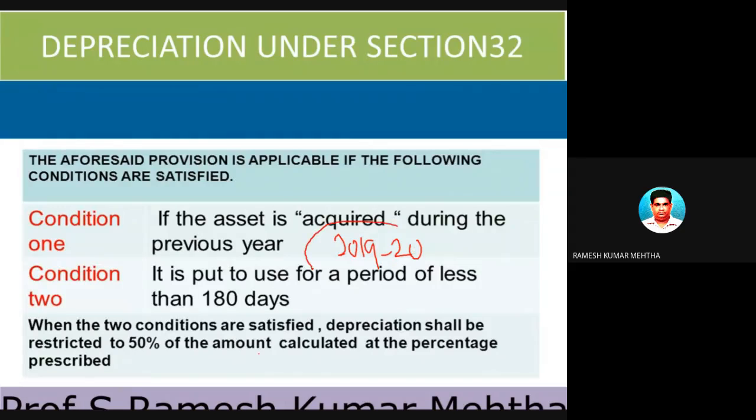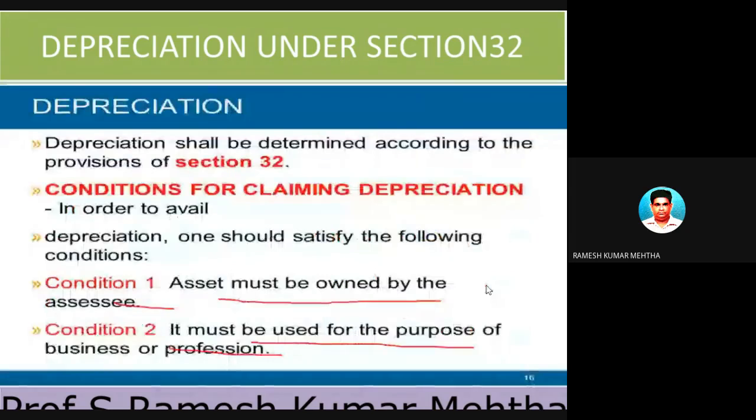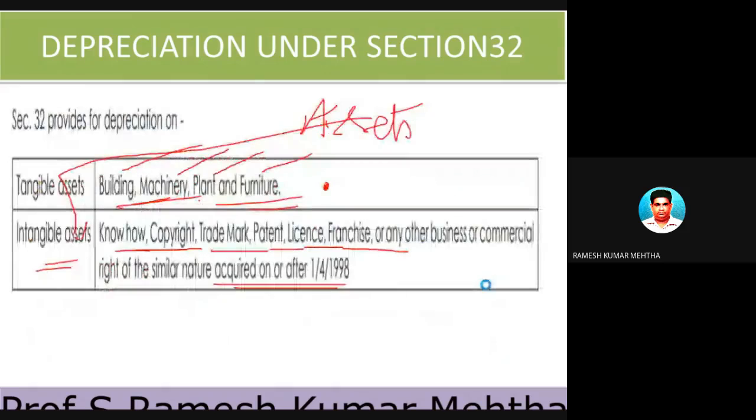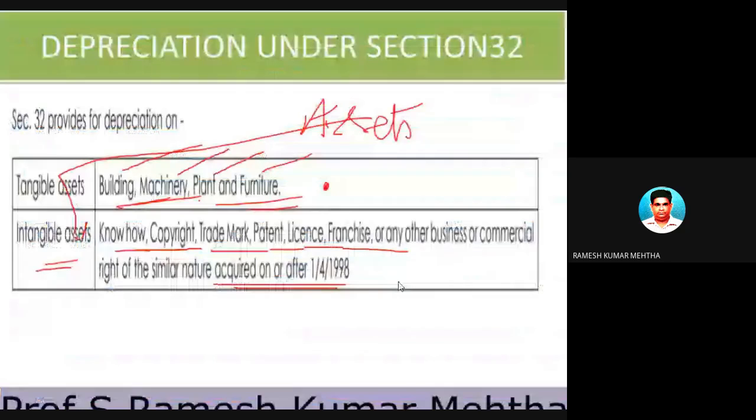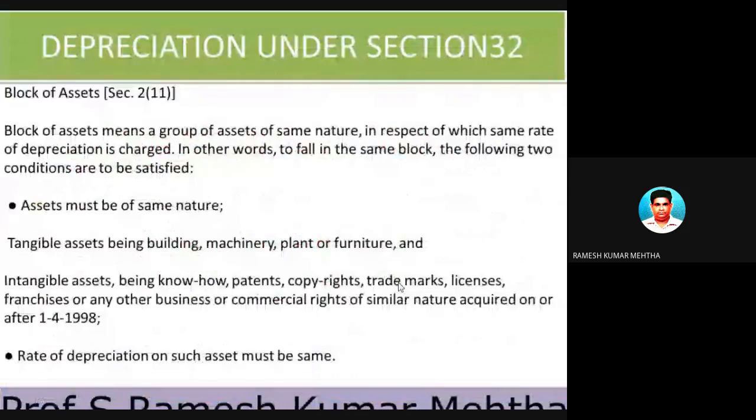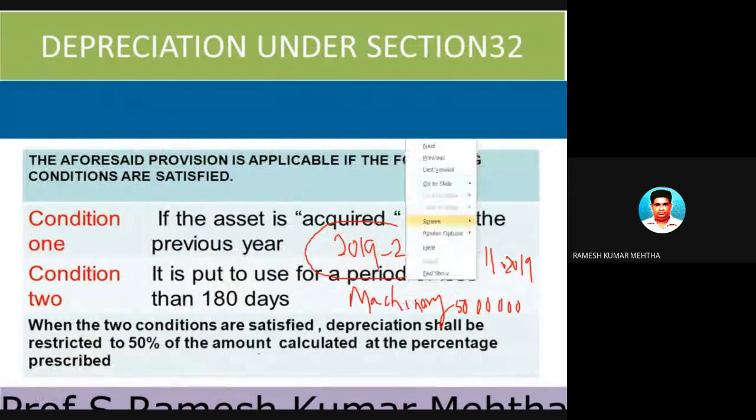So in the year 2019-20, on 1/11/2019, a machinery was purchased for some 50 lakh rupees, whose rate of depreciation, as I just now showed you in the slide where the depreciation rates are mentioned, is 30% for this particular plant or machinery.